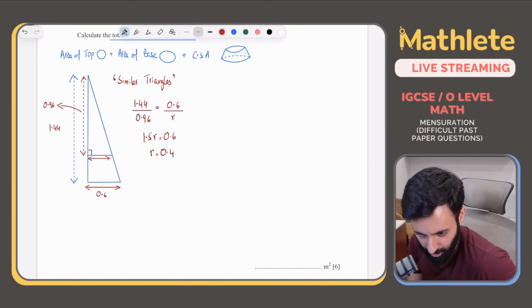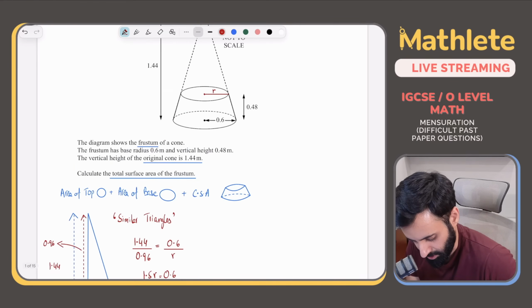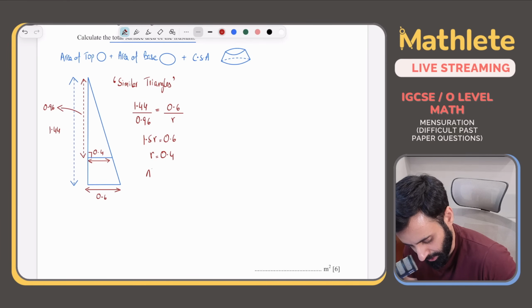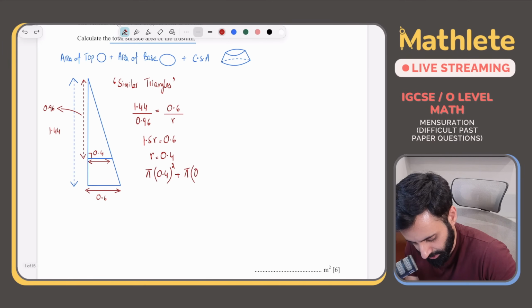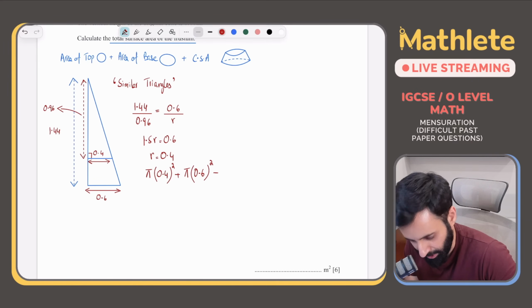Okay, now we have the radius. Now it's time to start collecting the areas. We can calculate the area of the top, which means we can do pi into 0.4 squared. That's the area of the circular top, plus the area of the circular base, which means pi into 0.6 squared. Okay, it's a 6-mark question. Okay, so please be mentally prepared.